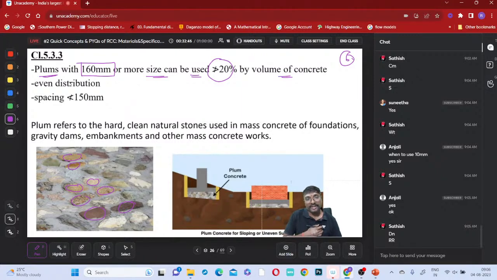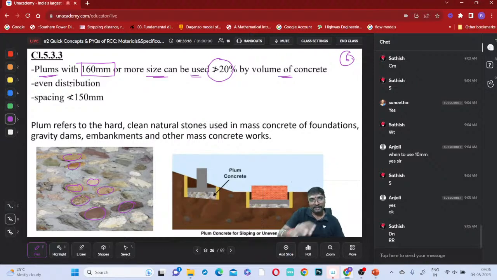If you are using plums, those boulders should be counted in the 1 cubic meter of concrete. Suppose you take 1 cubic meter of concrete, the maximum volume of plums can be up to 0.2 meter cube only. Plum volume should not be greater than 0.2 meter cube. 20% of 1 meter cube is 0.2 only.